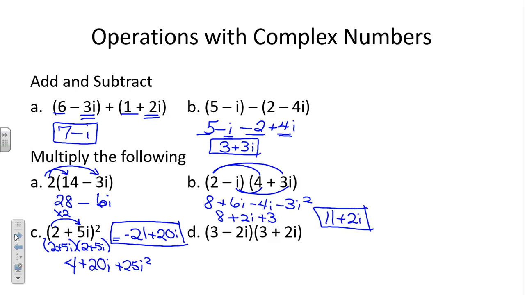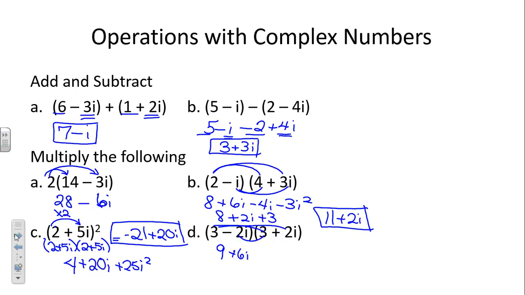All right, letter D. How are we going to simplify letter D? Taking a complex number times a complex number, so we FOIL it out. What's 3 times 3? And then 3 times a positive 2i?